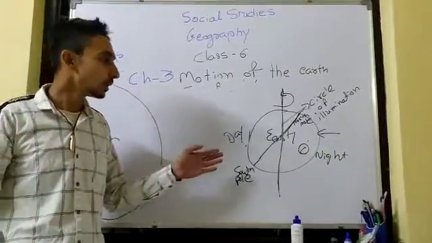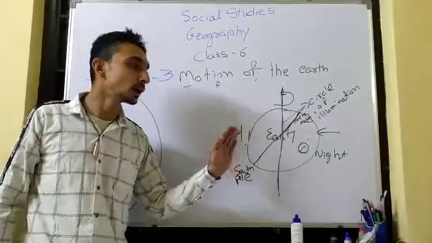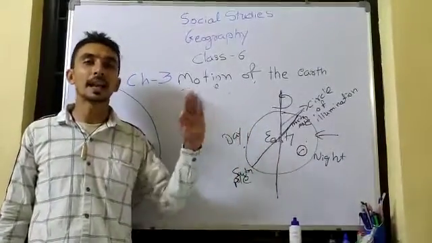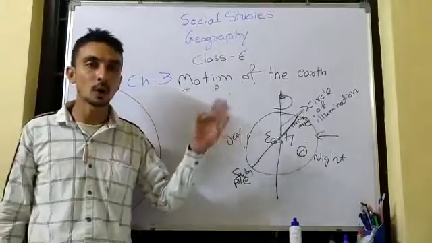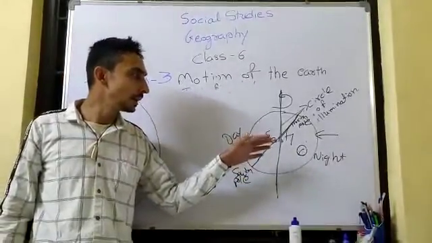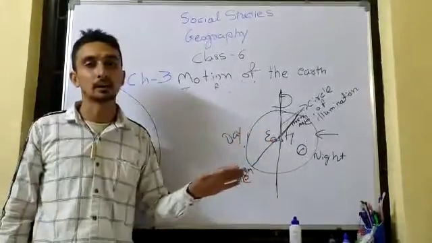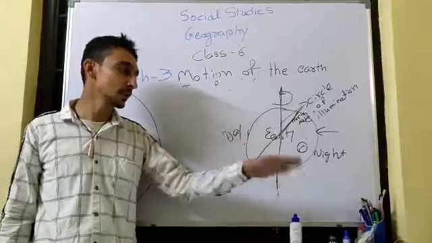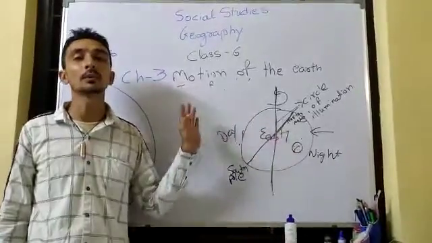So what would happen if the earth did not rotate? If the earth did not rotate, then day and night would not be caused, and life would be under threat.